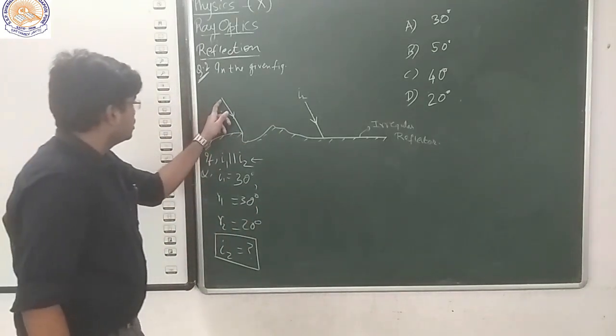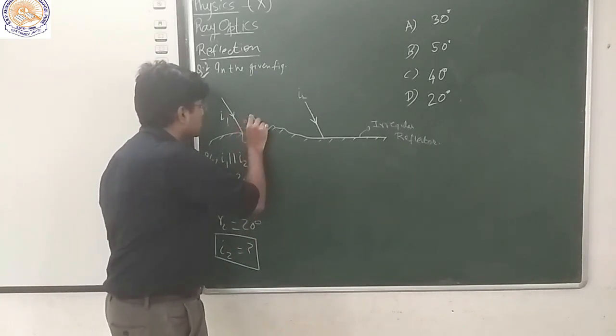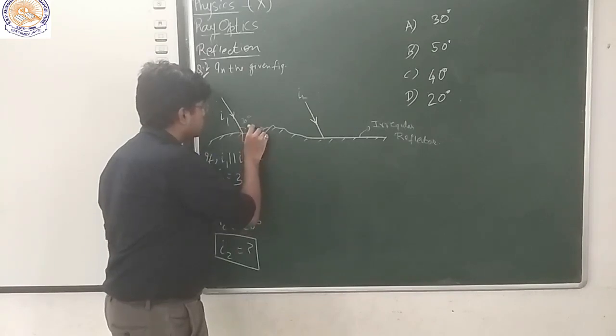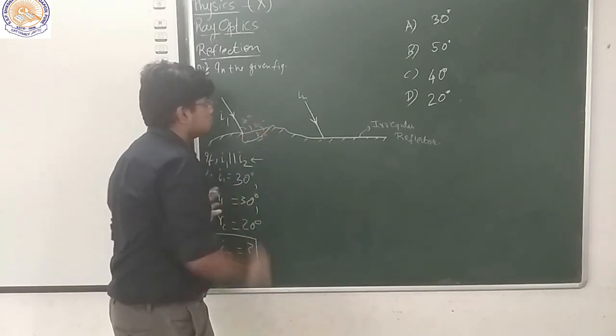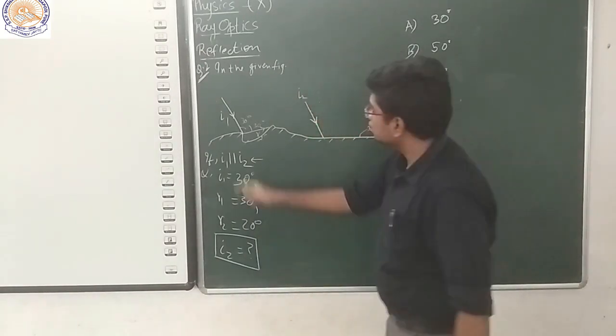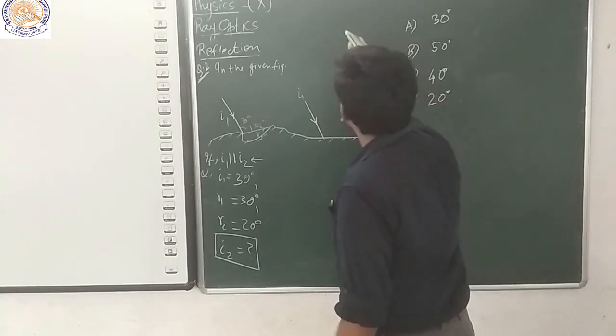So, I1 is given as 30 degrees, so the R1 is going to be 30 degrees too. Now, here they have also given that I1 is parallel to I2.